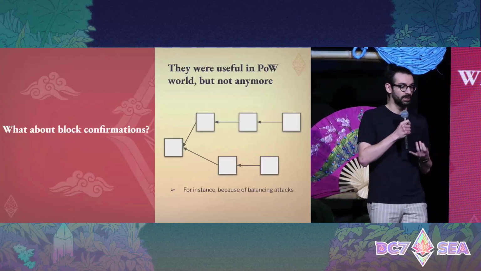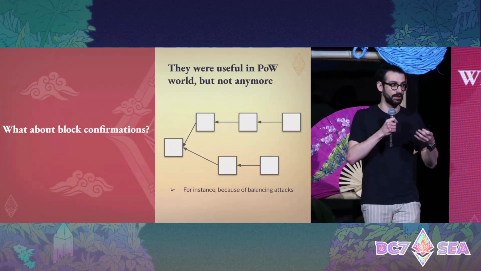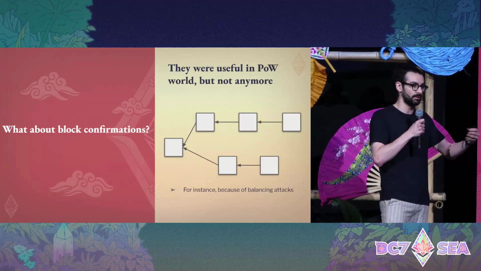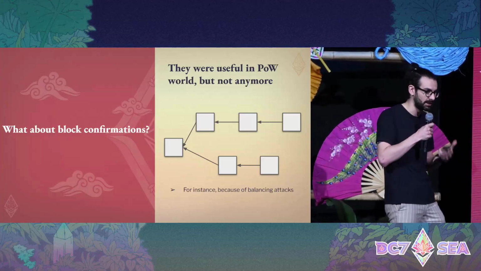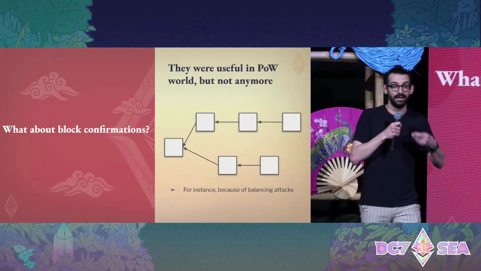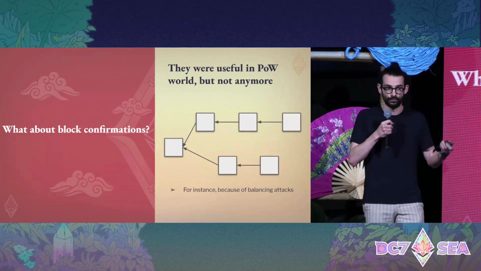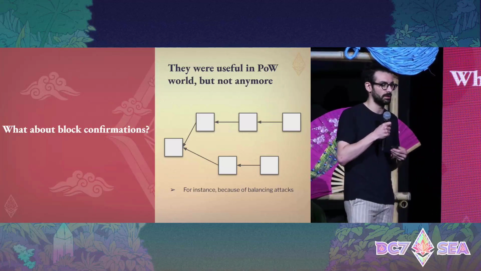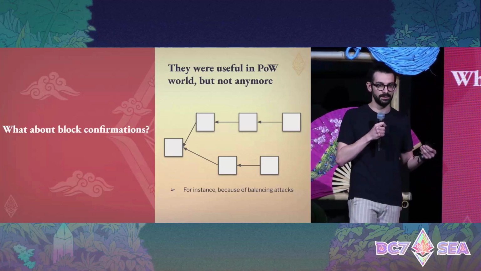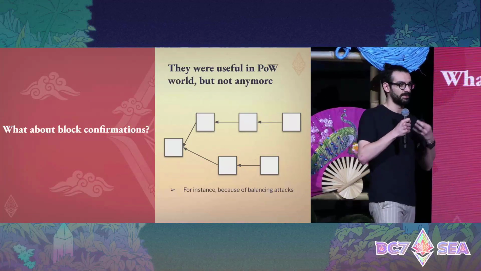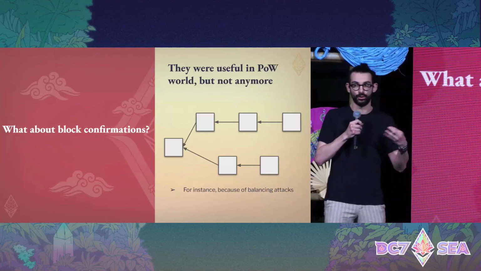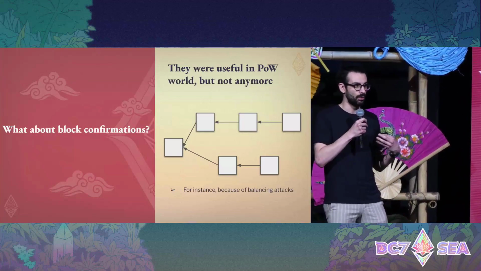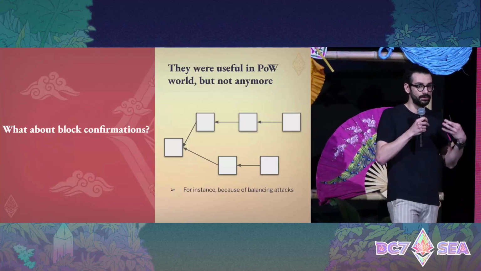Moreover, we cannot really use block confirmations as we were used to with proof of work, where the more blocks are appended on top of a block, the higher the likelihood that the block remained confirmed. In the current protocol, we have seen attacks called balancing attacks, where the adversary could manipulate the view of honest validators, making them believe that they were participating in a chain that, under this attack, might not be the real chain.